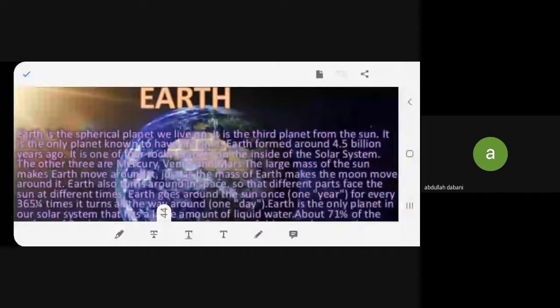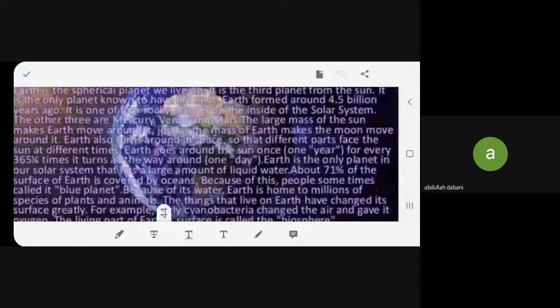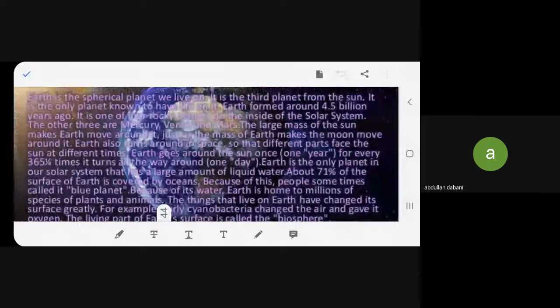The large mass of the Sun makes Earth move around it, just as the mass of Earth makes the Moon move around it. Earth also turns around in space so that different parts face the Sun at different times.